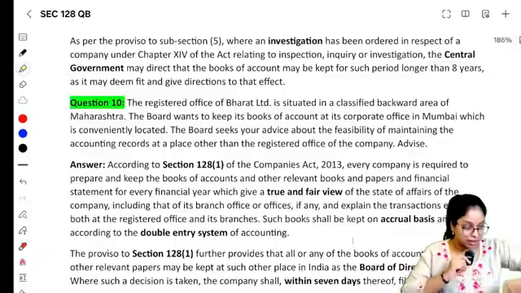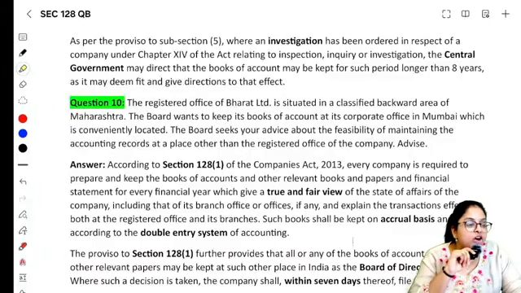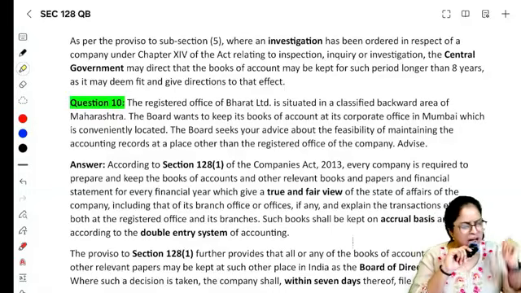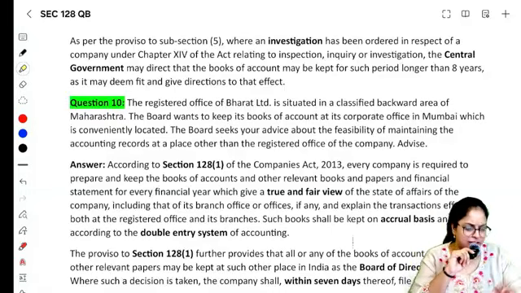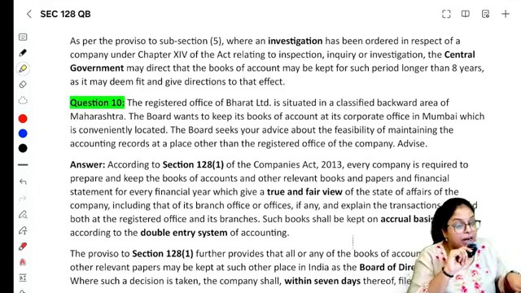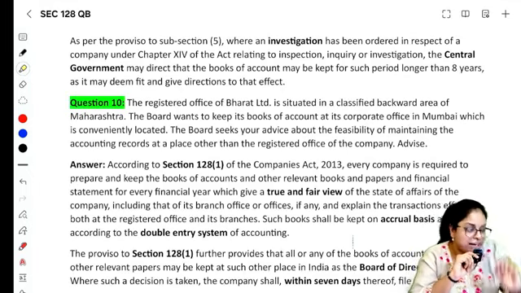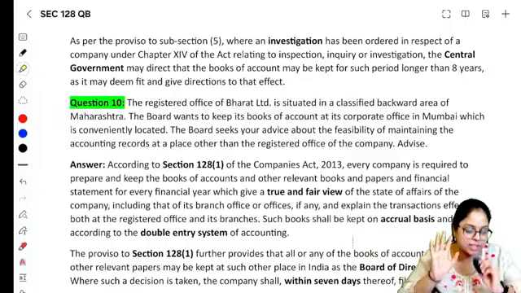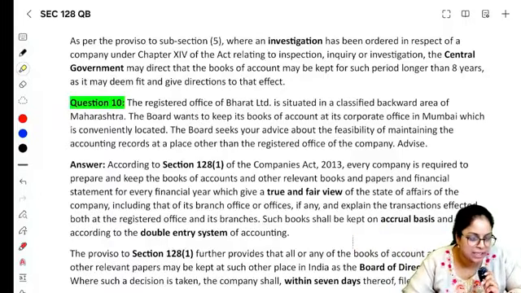Section number 12, question number 12 paru. The registered office of Bharat Limited is situated in a classified backward area of Maharashtra. Maharashtra la irukka edo backward area la ingaloda registered office irukku. The board wants to keep its books of accounts at its corporate office in Mumbai, which is conveniently located. Avanga enna solranga ingaloda registered office vandu outskirts la irundalo books of accounts naanga enga maintain pannonu nenikirom in some other office, in our corporate office, which is in Mumbai. The board seeks your advice about the feasibility of maintaining the accounting records at a place other than the registered office. Can they keep it?